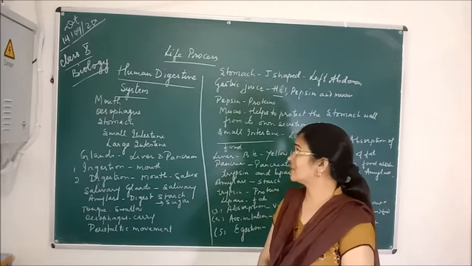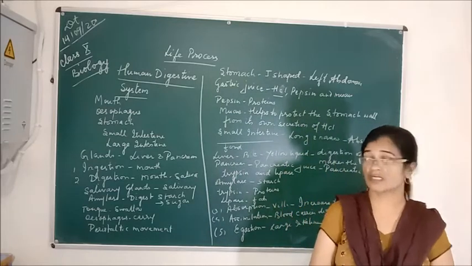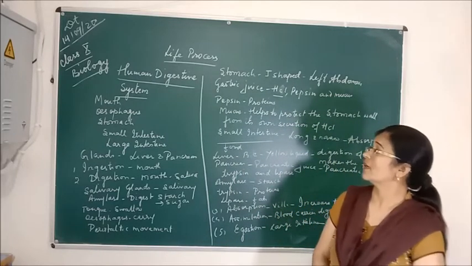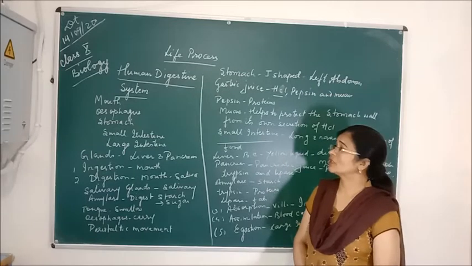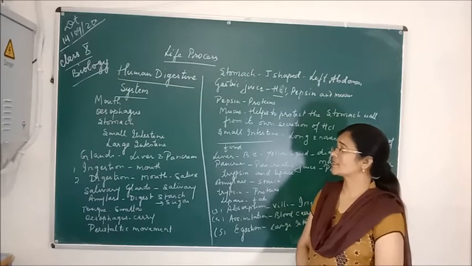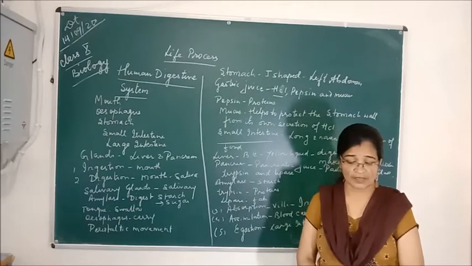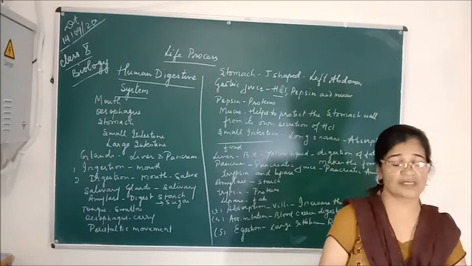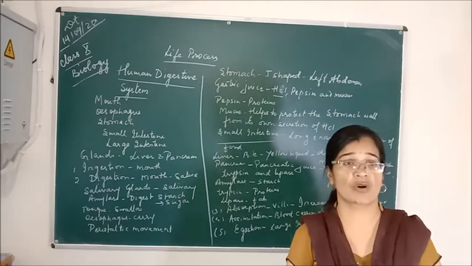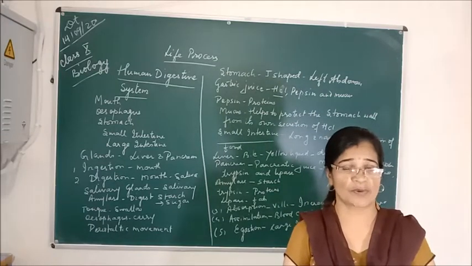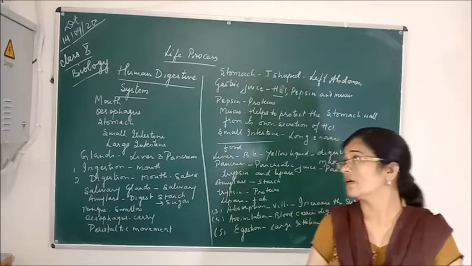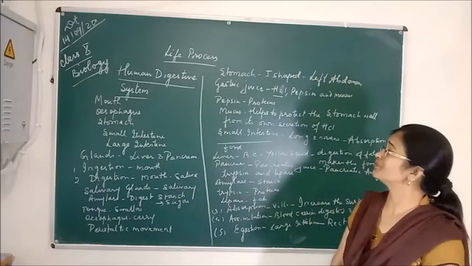As you all know, the human digestive system consists of different organs, that is mouth, esophagus, stomach, small intestine and large intestine. We'll discuss here the different functions as well as the structures of these organs and how they work for the proper digestion of the food. First of all, we take the mouth.